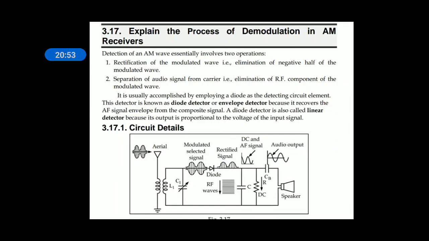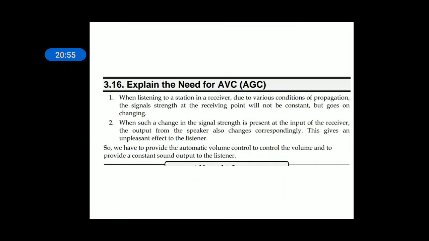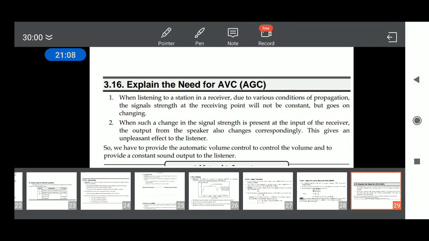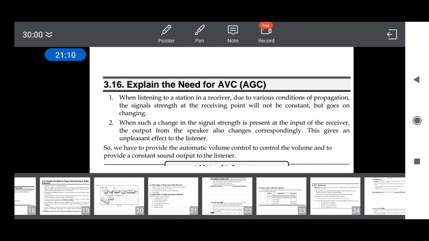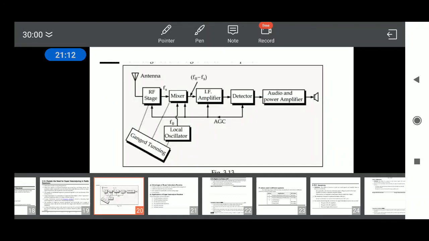Next concept is AVC. What is AVC? AVC, automatic volume control. It is also known as automatic gain control. So when you look at the diagram of the superheterodyne receiver, there is a line starting from the detector and going to the IF amplifier, mixer and RF stage.